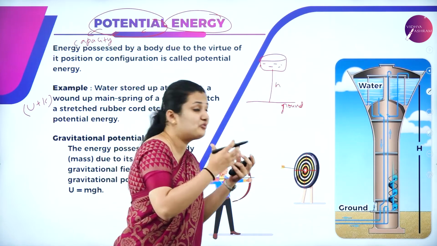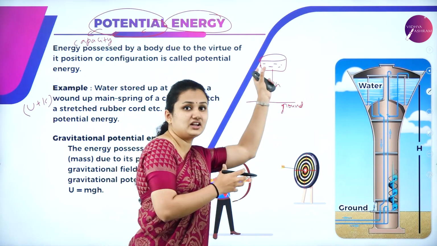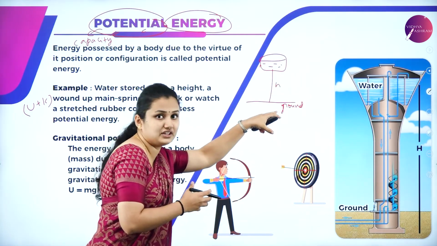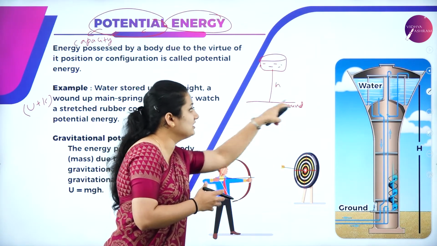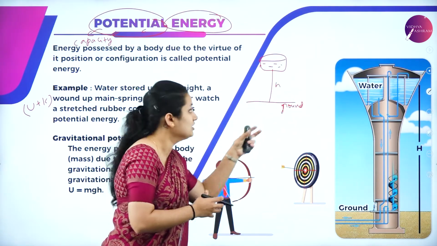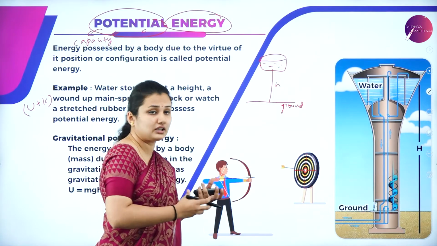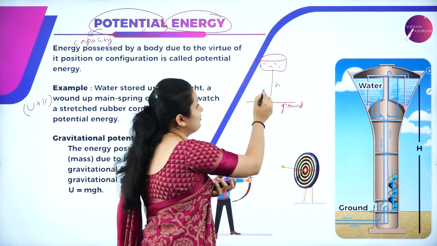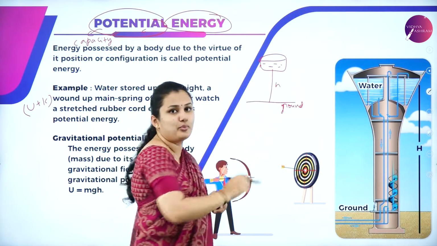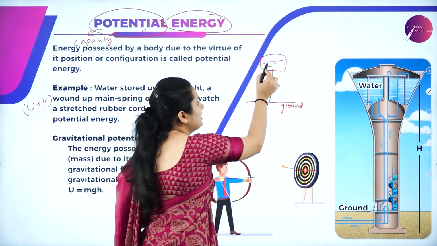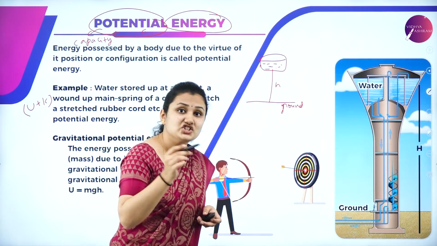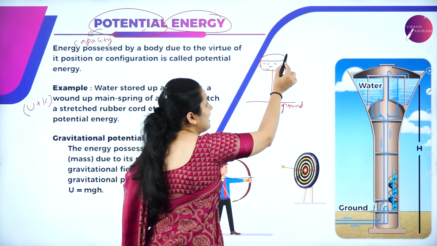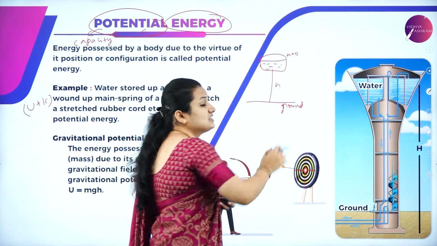We are doing some work in order to lift the tank against gravity, since on the earth you have the effect of gravitation. So we apply some force to lift this tank to a certain height h. This work done is stored as potential energy, where the velocity is zero.